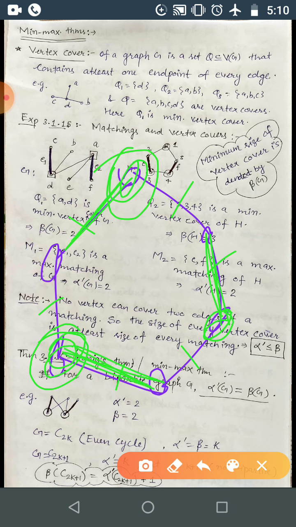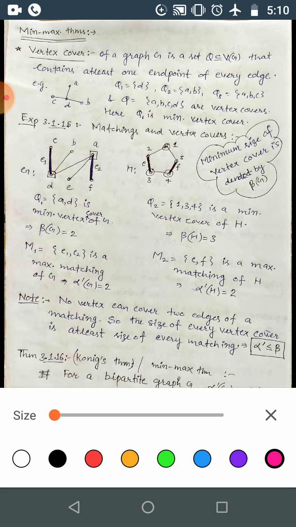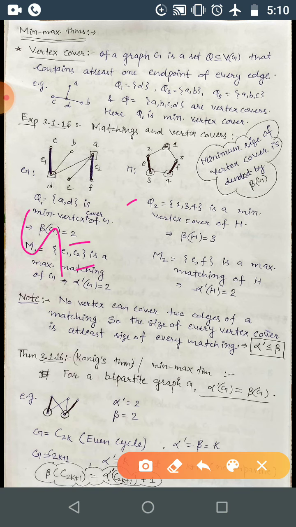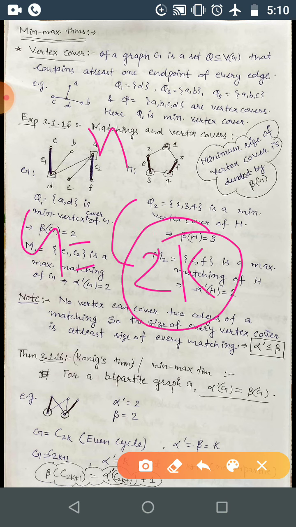So whenever G is C2K, a cycle of even order n equal to 2K, the maximum matching size will be K, because every edge uses 2 vertices.